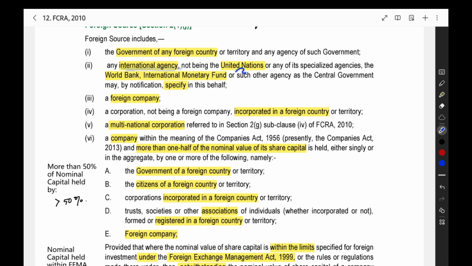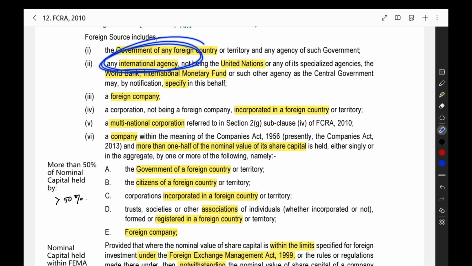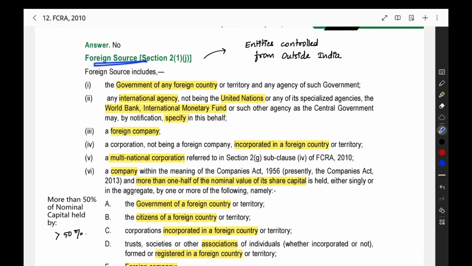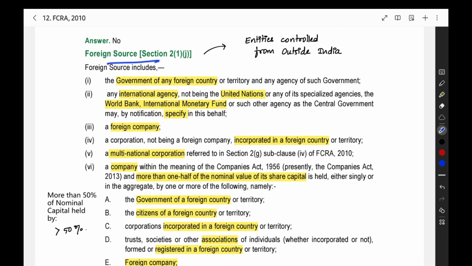International agency, not being the United Nations or World Bank or International Monetary Fund and any other agency specified in this behalf. So generally, all the international agencies will come under foreign source. But specifically, United Nations, World Bank, International Monetary Fund, or any entity in the list the central government will give you, will not come under the foreign source. Generally, international agencies will come under the foreign source, but these specific agencies will not.